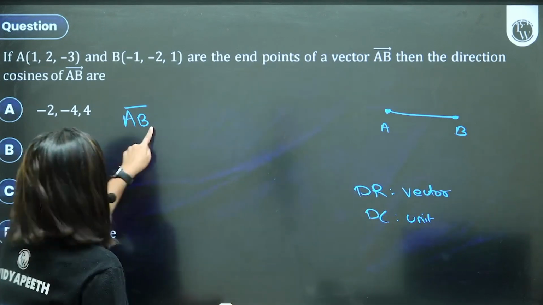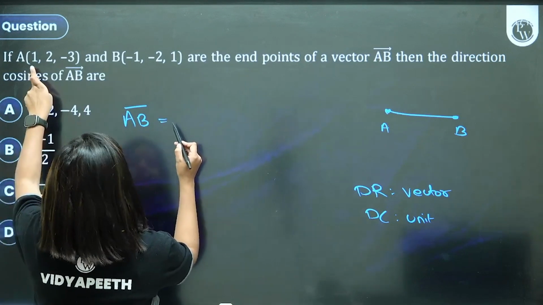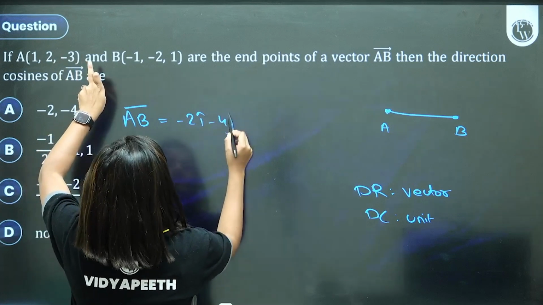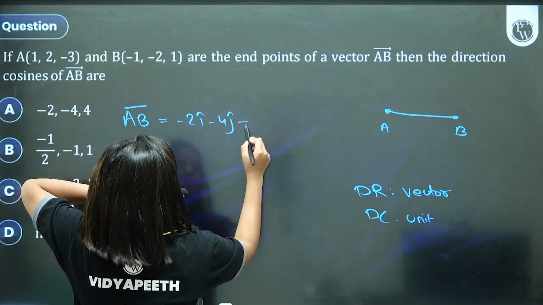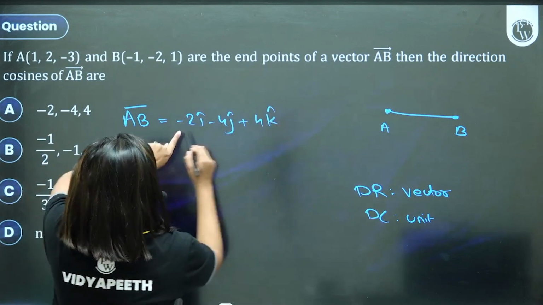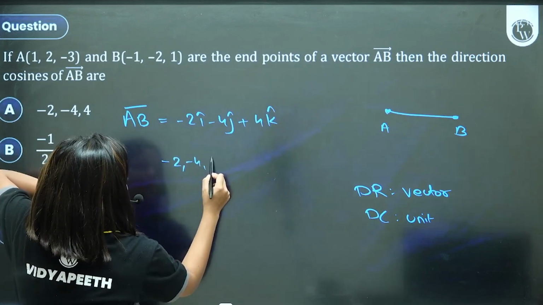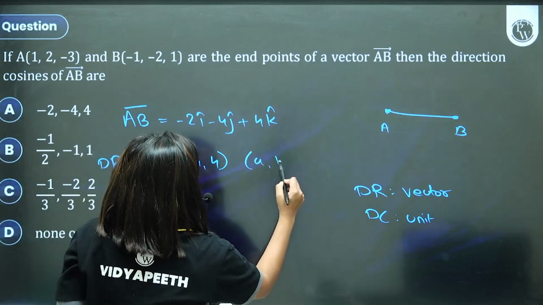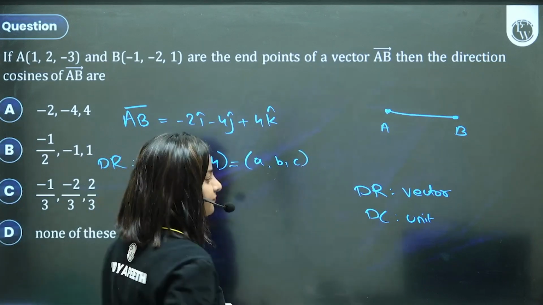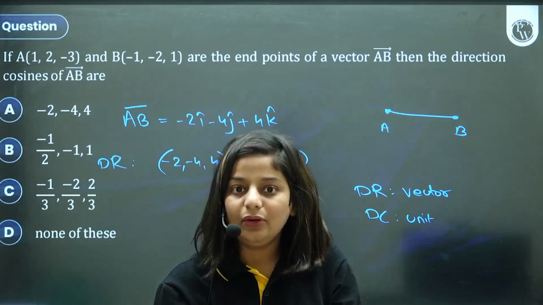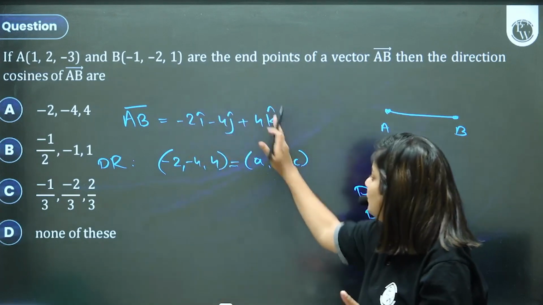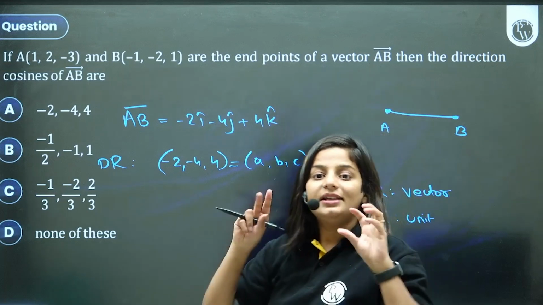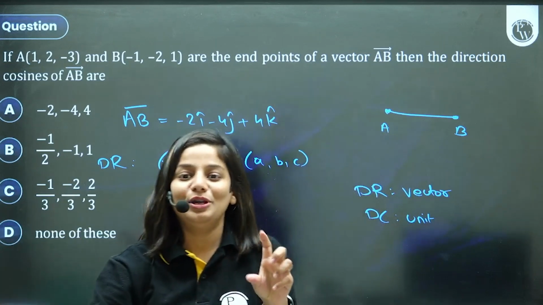So if I find AB bar, it's going to be minus 2 i cap, minus 4 j cap, and 4 k cap. बच्चों ये जो minus 2, minus 4 and 4 है ना, that's your direction ratio. That's going to be the A, B, C value. You take any vector and its coefficients will be your direction ratio. And you take the unit vector, its coefficients will be direction cosines.